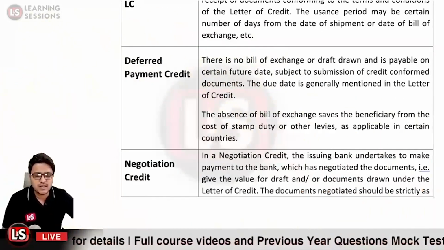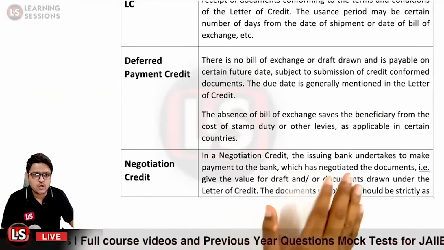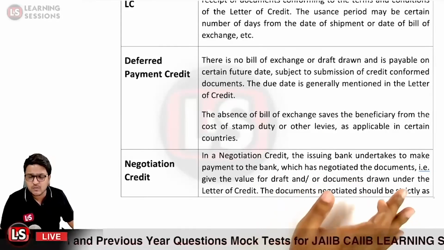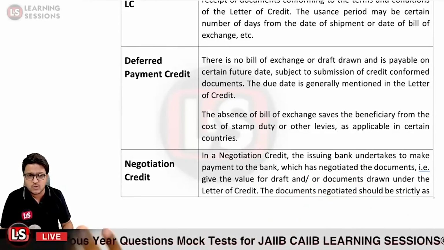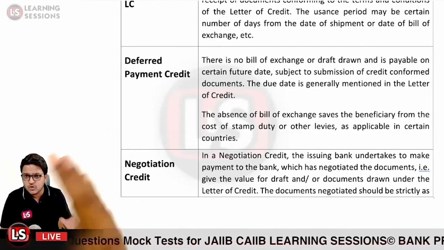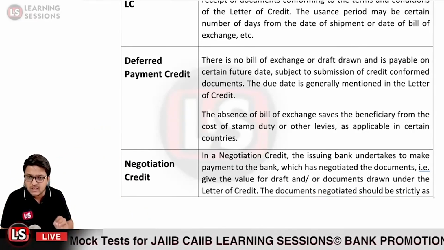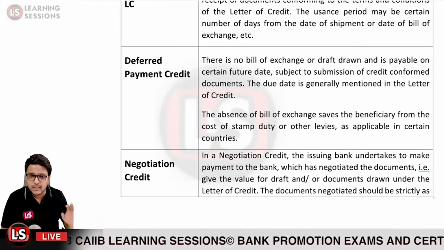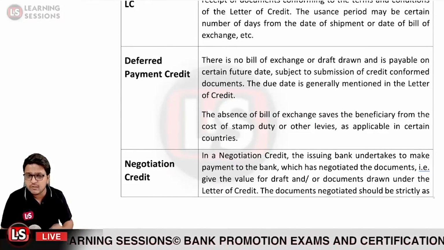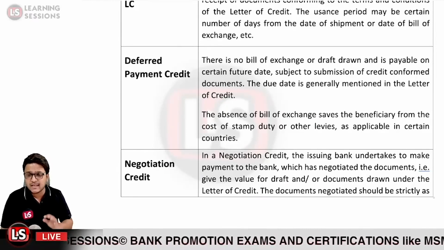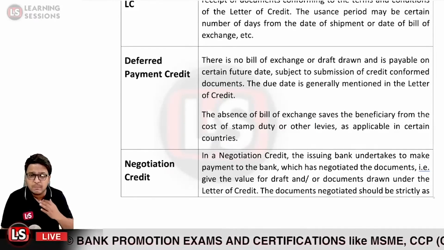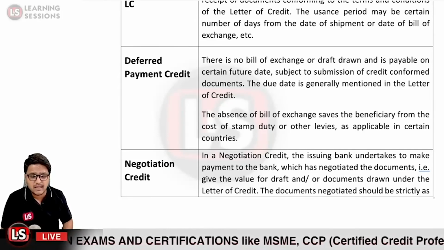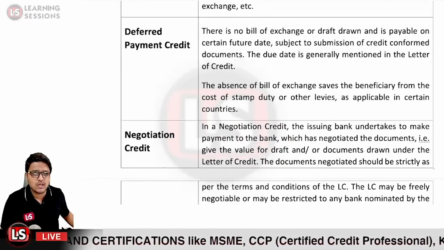In a negotiation credit, the issuing bank undertakes to make payment to the bank which has negotiated the documents. So if we take the case of the negotiation credit, the issuing bank is undertaking that if each and every term and condition of the letter of credit is fulfilled and the negotiating documents are in line with that letter of credit, then we undertake that we will be paying the amount to the negotiating bank, and further that would be done. In that case it is said to be a negotiation credit.